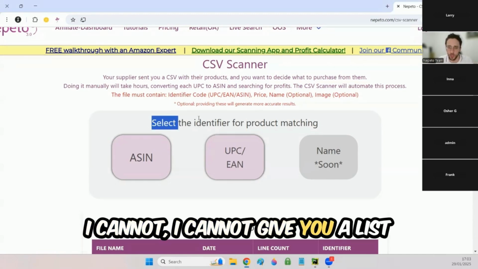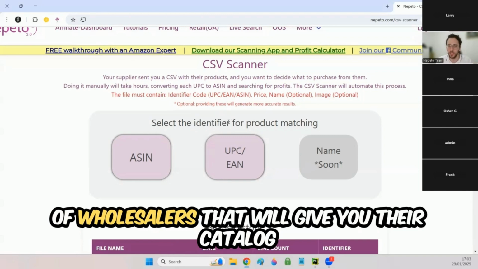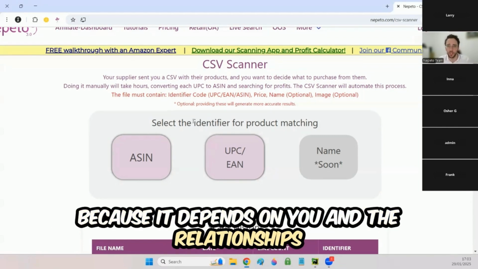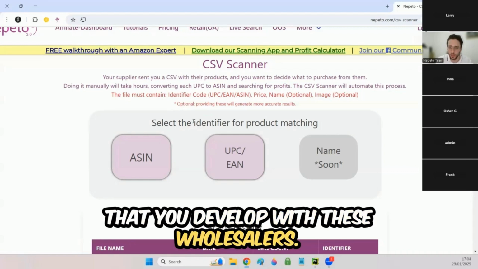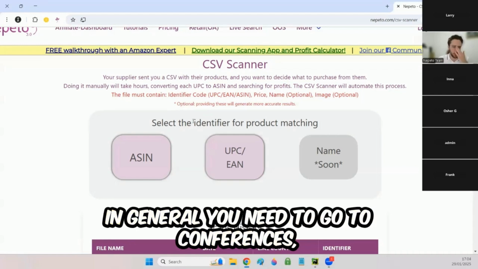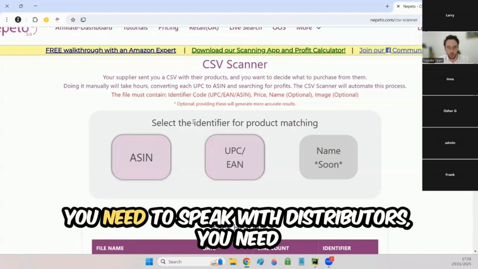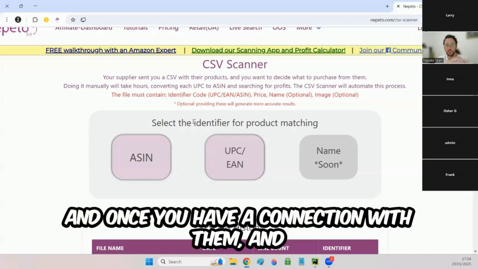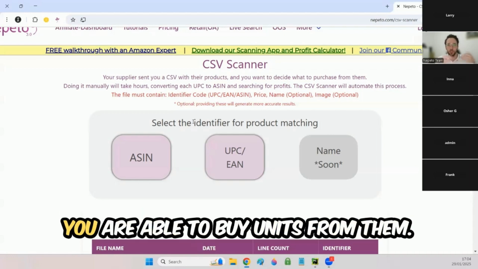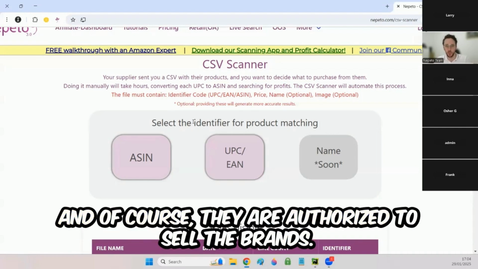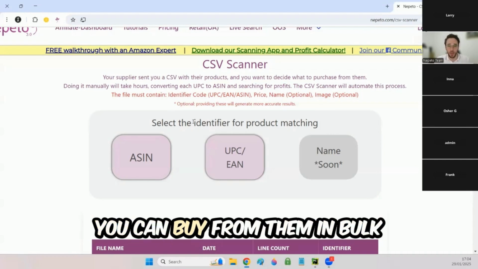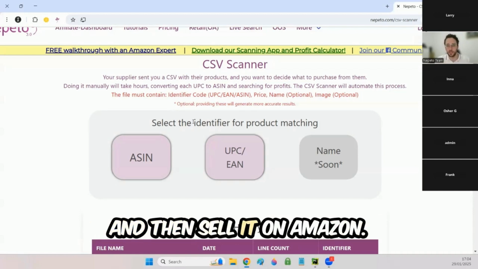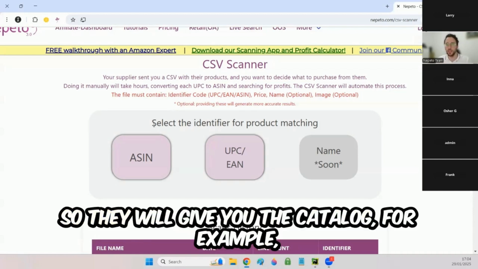I cannot give you a list of wholesalers that will give you their catalog because it depends on you and the relationships that you develop with these wholesalers. In general, you need to go to conferences, speak with distributors, and develop a network with them. Once you have a connection with them and you are able to buy units from them, and of course they are authorized to sell the brands, you can buy from them in bulk and then sell it on Amazon. So they will give you their catalog.